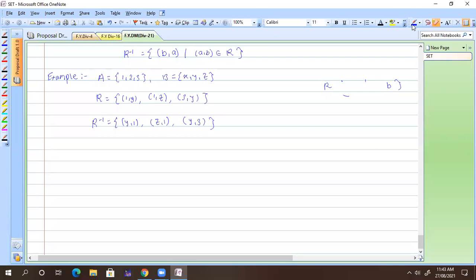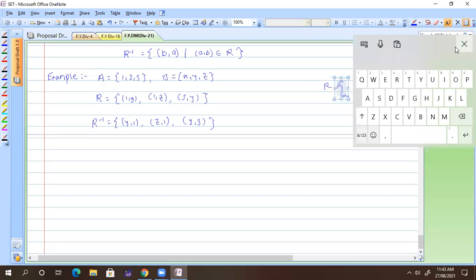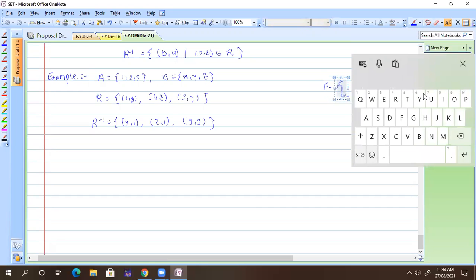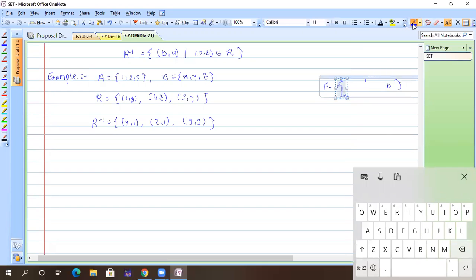Sir, can you please repeat? I was just disconnected. Okay. So I'll once again write down, if my PC allows me: R is equal to (a, b) such that a is greater than or equal to b.